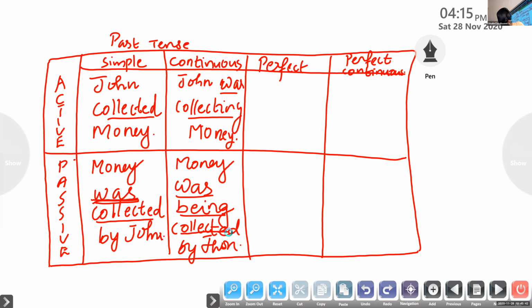Okay, now we have perfect tense here. John had collected money. Remember, this is past tense. So which form should I use here? John had collected money. Had: it is past tense, so I must use had. Very good. So underline the finite verb, had collected.